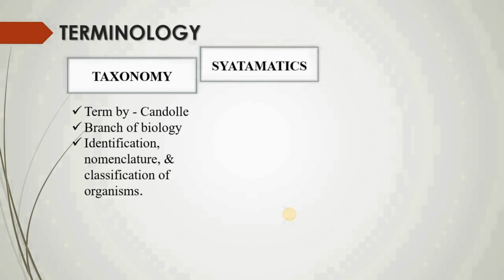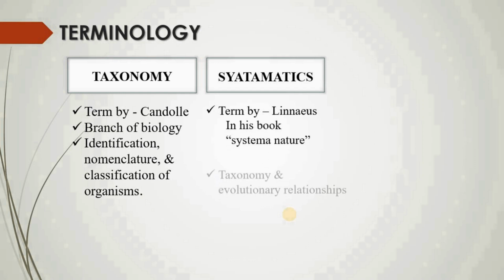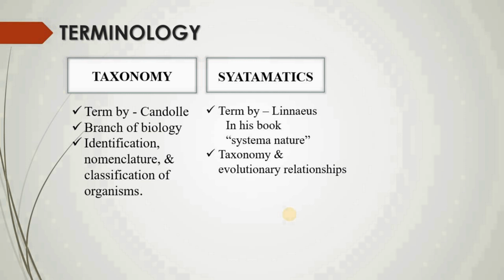Second one is systematics, the term given by the scientist Linnaeus in his book Systema Naturae. Systematics deals with taxonomy and evolutionary relationships. Systematics is taxonomy, meaning identify the creature, name them, classify them, and the evolutionary relationships between them. Linnaeus is also known as the father of modern taxonomy.